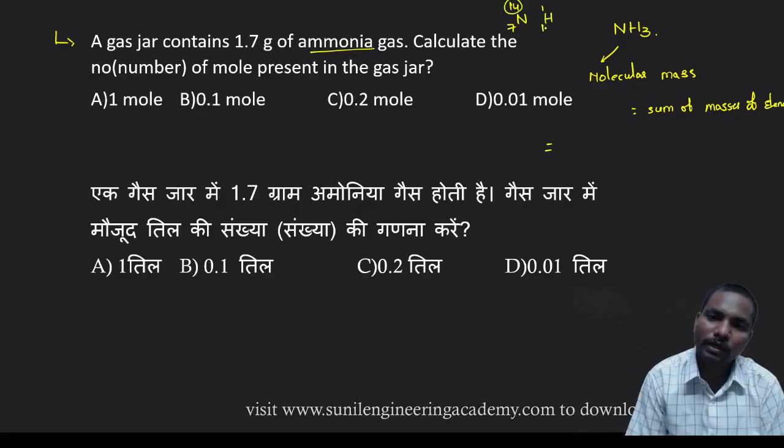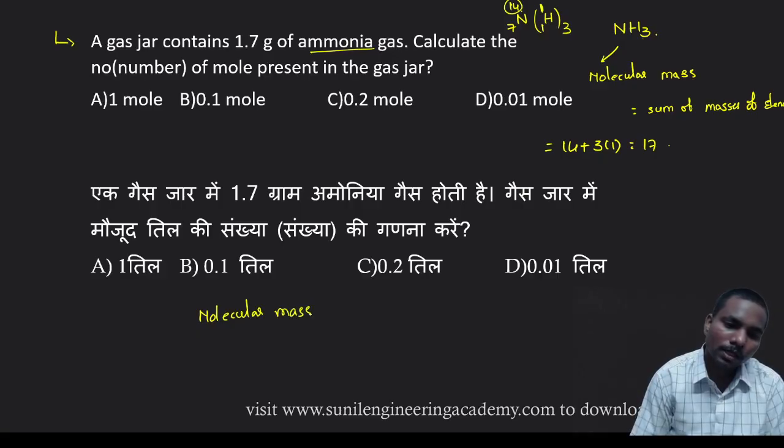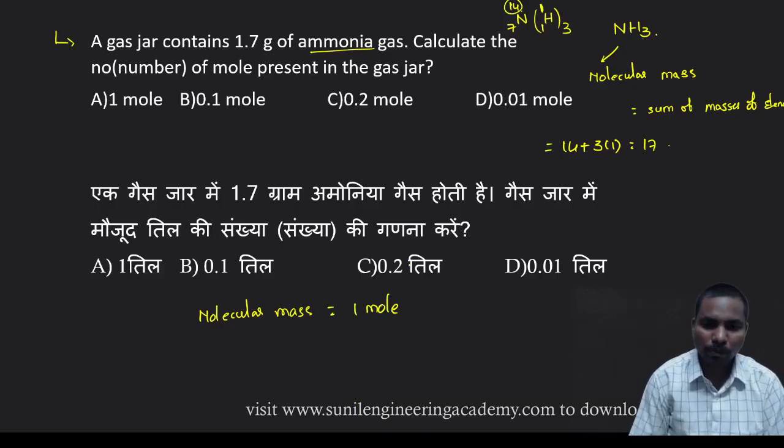Hydrogen is 1, but it has 3 atoms. So nitrogen 14 plus hydrogen 3 into 1, so total 17. Molecular mass is considered as 1 mole, so 17 grams is said to be 1 mole.